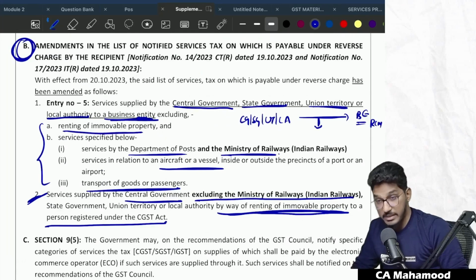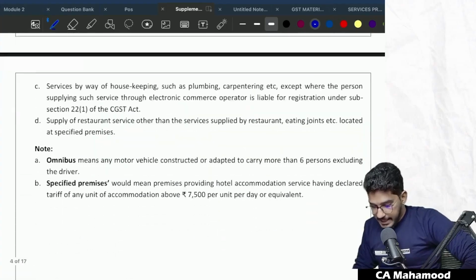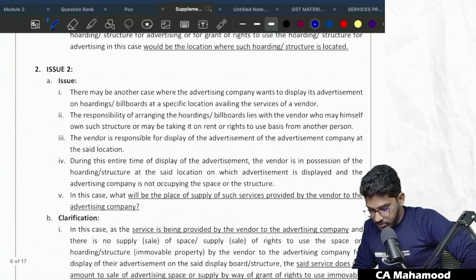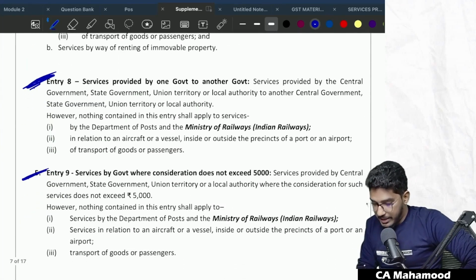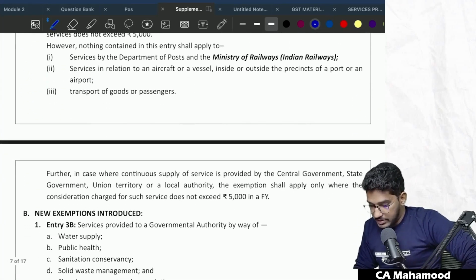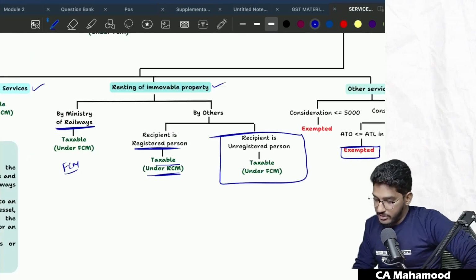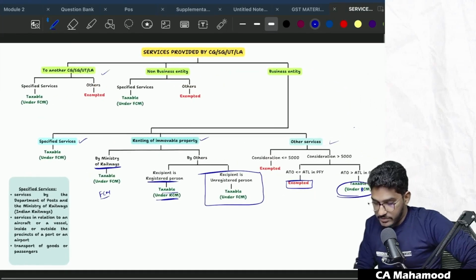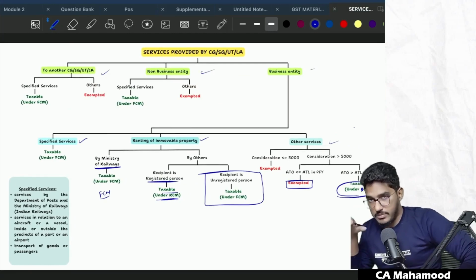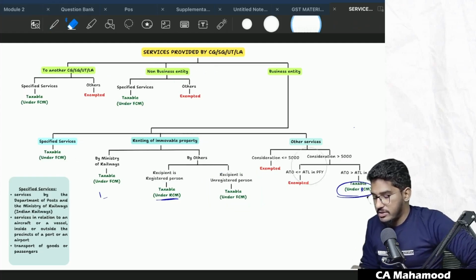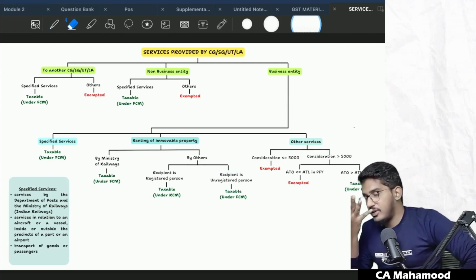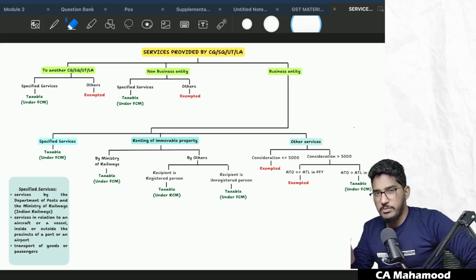See, whatever I have summarized, I am once again reading it from the material for your convenience. Now in the same way, if you read the content from the exemptions also, whatever exemptions I have marked here, the second, third, fourth and fifth, the summary is this. Whatever content has been given in detailed paragraph manner, I have tried to summarize here in the form of this chart. I would suggest you to read this chart only. If you read all those exemptions and all those reverse charge mechanism related provisions, you will get confused.